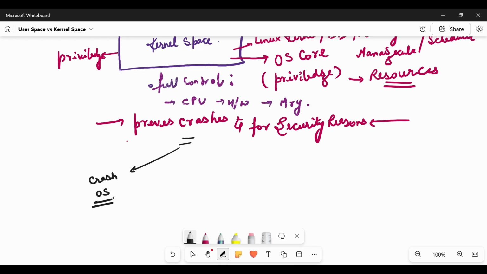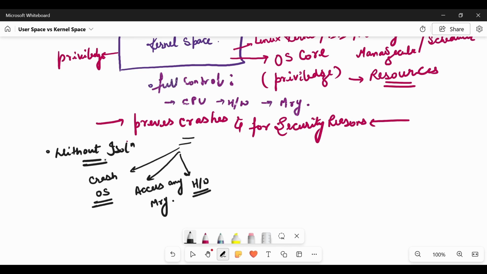Any program can access any memory, so that will cause lots of memory issues, accessing memory that we don't want. And a user space program can directly control the hardware or corrupt it, or make it inoperable. Without isolation, these things will happen.